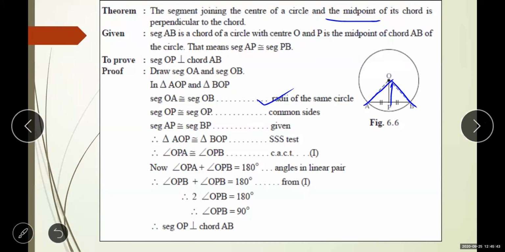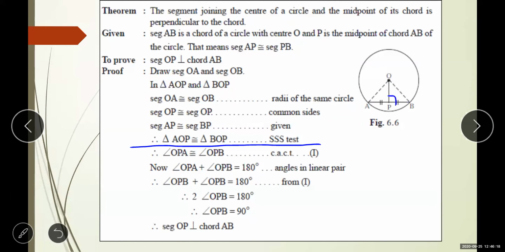Now OP is common in both. So segment OP is congruent to segment OP because of the common side. Now, as they are saying that P is the midpoint, that means AP is congruent to PB, or BP, we can say. It is given because they are saying that it is the midpoint. So these both triangles are congruent to each other by the SSS test.